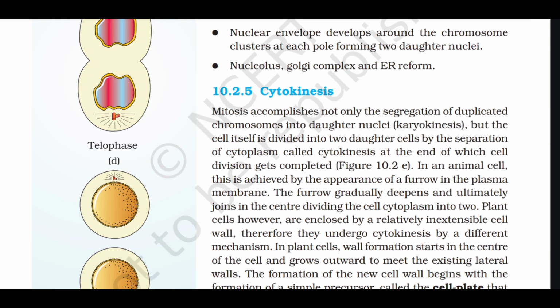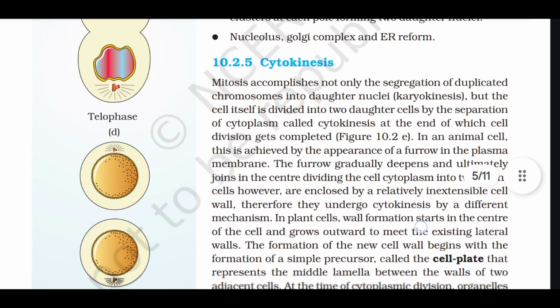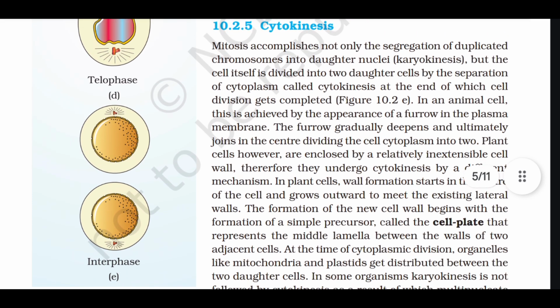10.2.5 Cytokinesis. Mitosis accomplishes not only the separation of duplicated chromosomes into daughter nuclei, but the cell itself is divided into 2 daughter cells by the separation of cytoplasm called cytokinesis, at the end of which cell division gets completed. In an animal cell, this is achieved by the appearance of a furrow in the plasma membrane. The furrow gradually deepens and ultimately joins in the center, dividing the cell cytoplasm into 2.